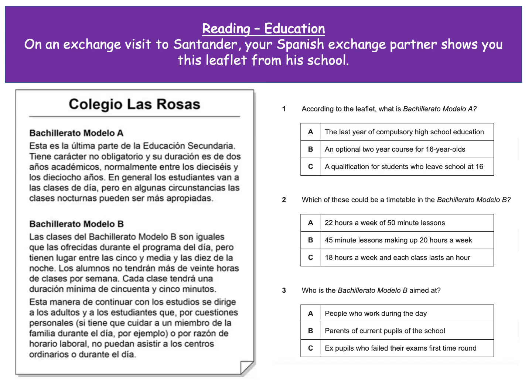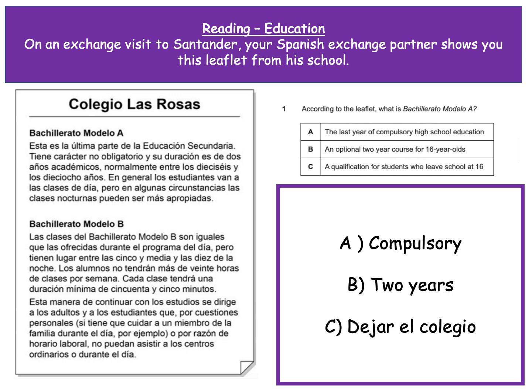We've got this text here, quite a lengthy text. And there's 3 questions. You just have to choose the correct option for each one. Okay? So we'll go through it bit by bit on here, okay? So the first one is, according to the leaflet, what is Bachillerato Modelo A? So obviously we're looking at this first paragraph here.